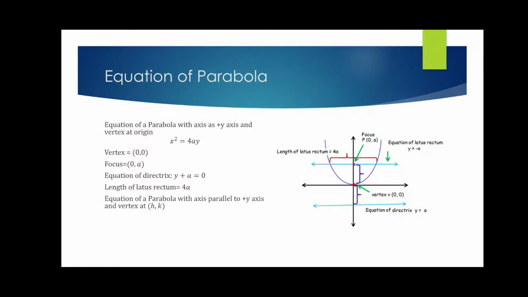And again, if the vertex changes from 0 0 to some arbitrary h comma k with the positive direction of the y-axis as the axis, then the same change: (x minus h) whole square equals 4a times (y minus k), and the vertex, focus, directrix, and length of latus rectum will change accordingly.